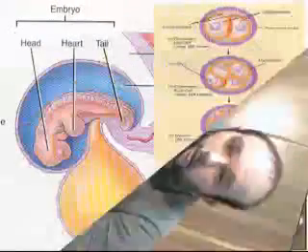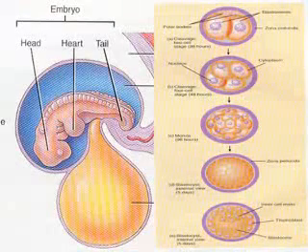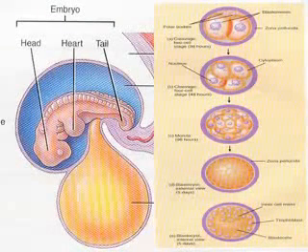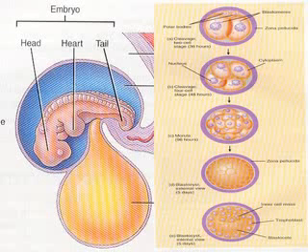An alaqa is an object that clings to another object. In this stage, we see that the human body is composed of a collection of cells, which are called stem cells. This collection of cells clings to the inner wall of the womb of the mother. So the next stage in creation is that this nutfa, this DNA, is transformed into stem cells, kind of like a lump of cells, and they cling to the inner wall of the womb.